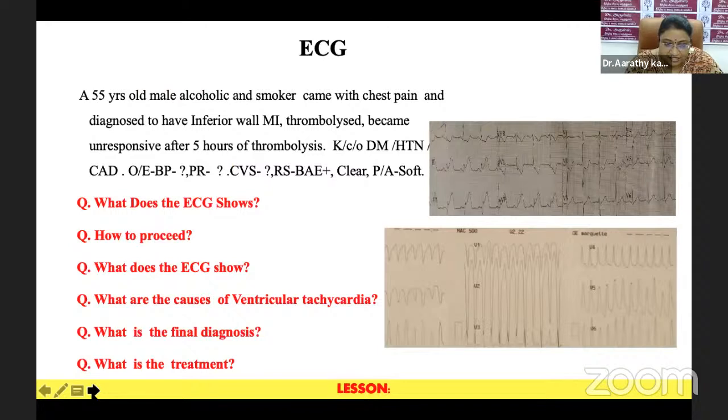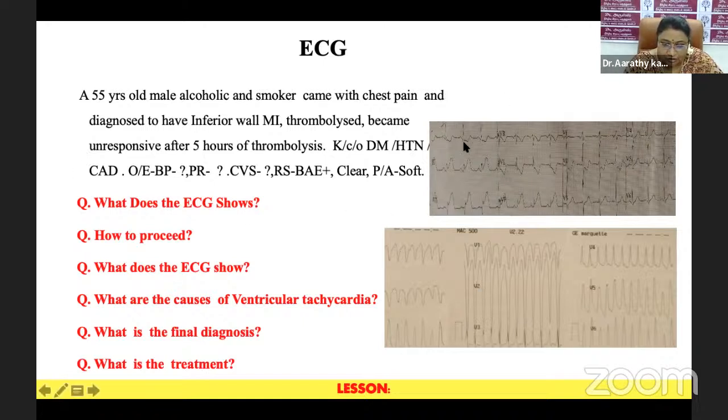We had another interesting ECG here. A 55-year-old male, a chronic alcoholic and smoker, came with chest pain and was diagnosed to have inferior wall MI. The patient was thrombolysed. He became unresponsive after 5 hours of thrombolysis. He's a known diabetic, hypertensive, and also a coronary artery disease patient. His BP and pulse were not recordable. His heart sounds were very feeble, we could not hear them.